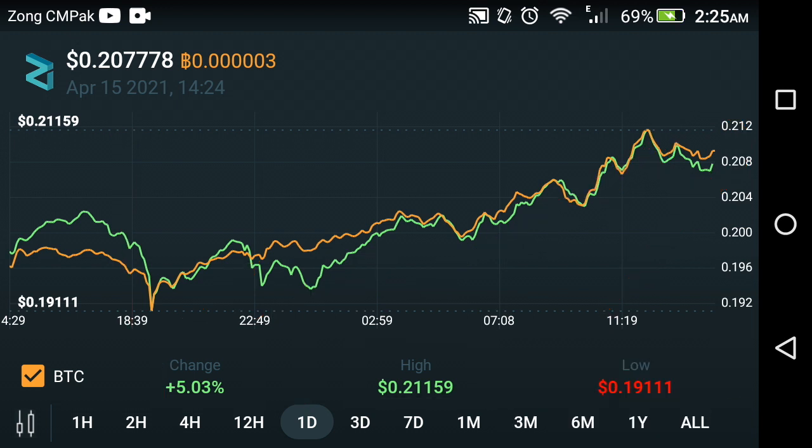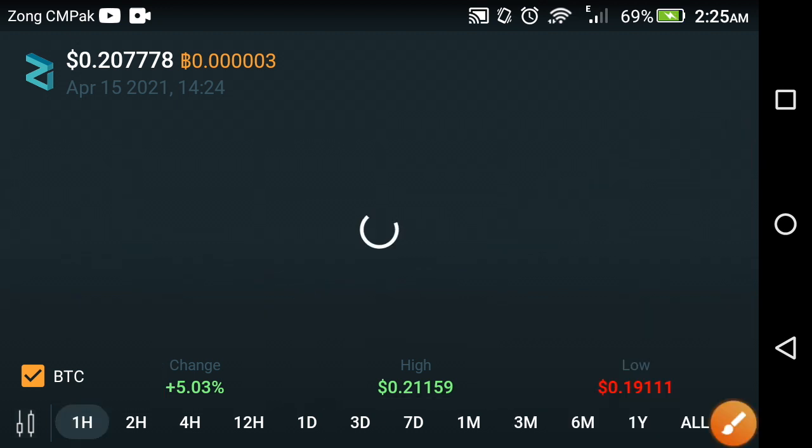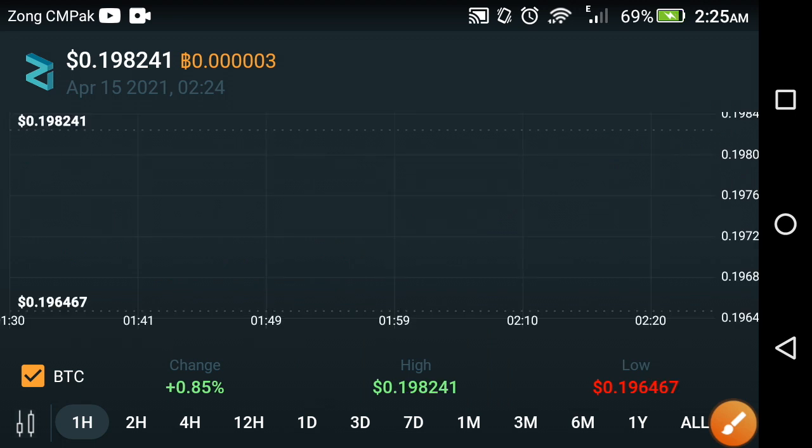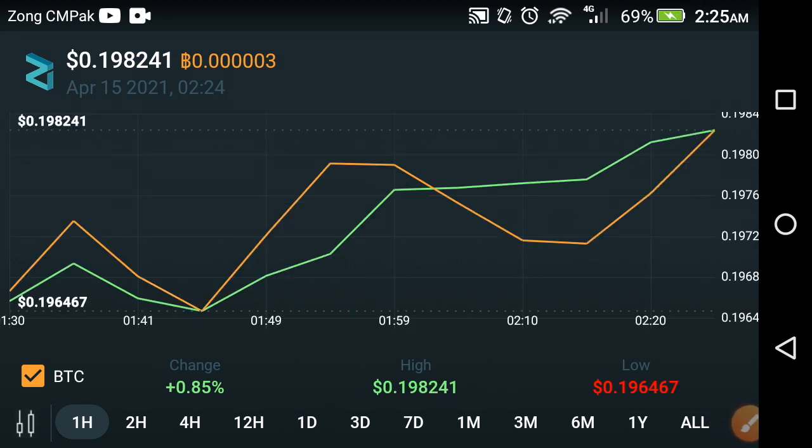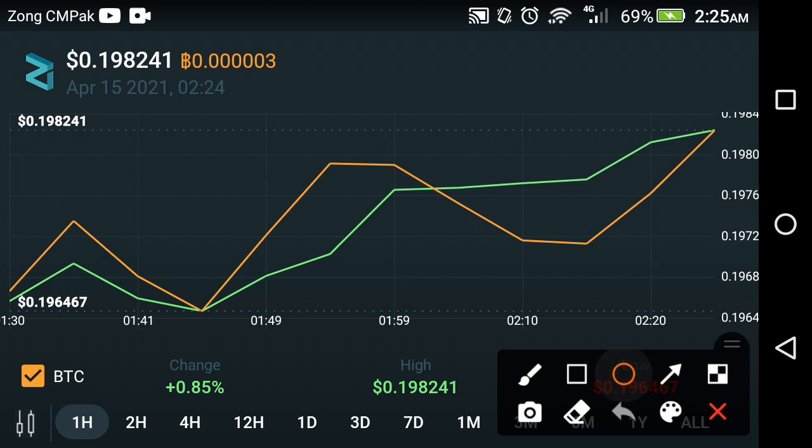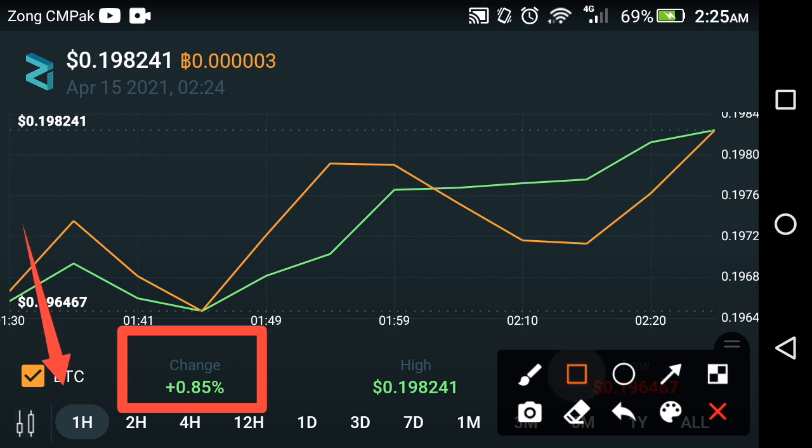So now let's see the last 1 hour price prediction. What's the change in the last 1 hour? What's the current status of Zilliqa coin in the crypto market? As you can see here, absolutely a good change occurred in Zilliqa coin. A positive 0.85% change occurred in the last 1 hour. So I'm very happy to see this kind of change. The high price of Zilliqa is $0.19824 USD in the last 1 hour, friends.